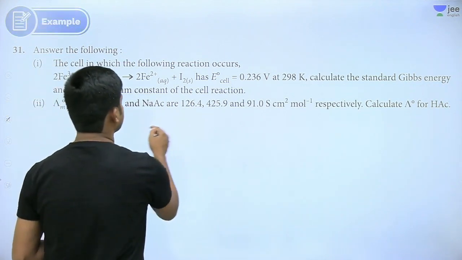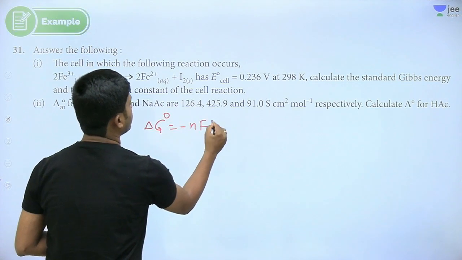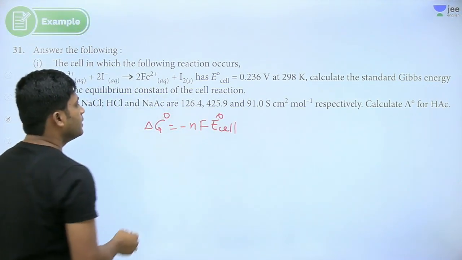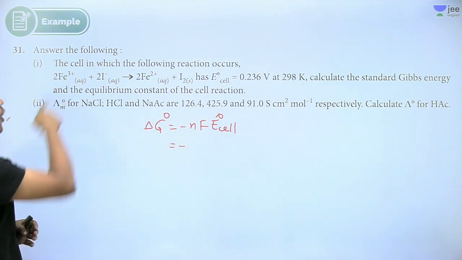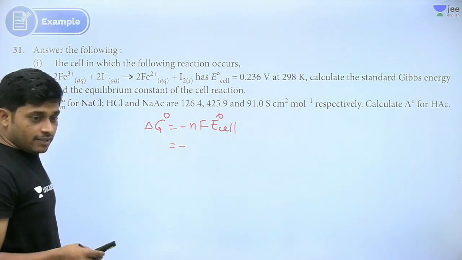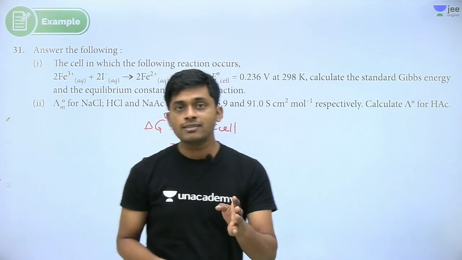Standard Gibbs energy is minus nFE0 cell, we get delta G0. How many electrons are involved? 2 electrons or 4 electrons?